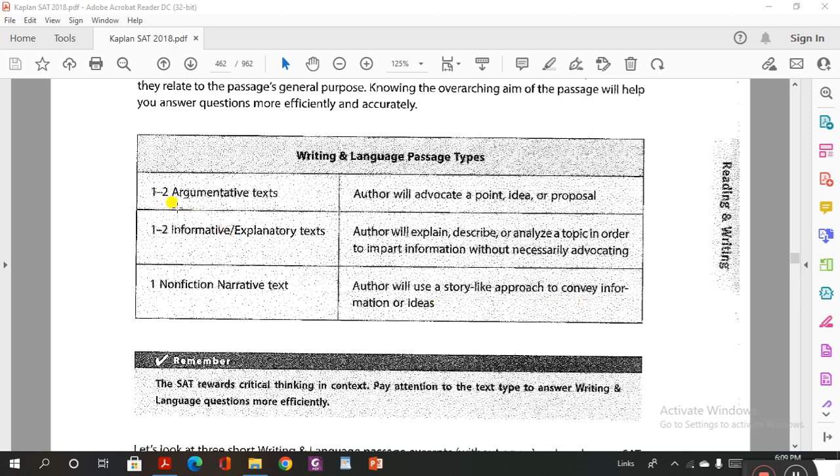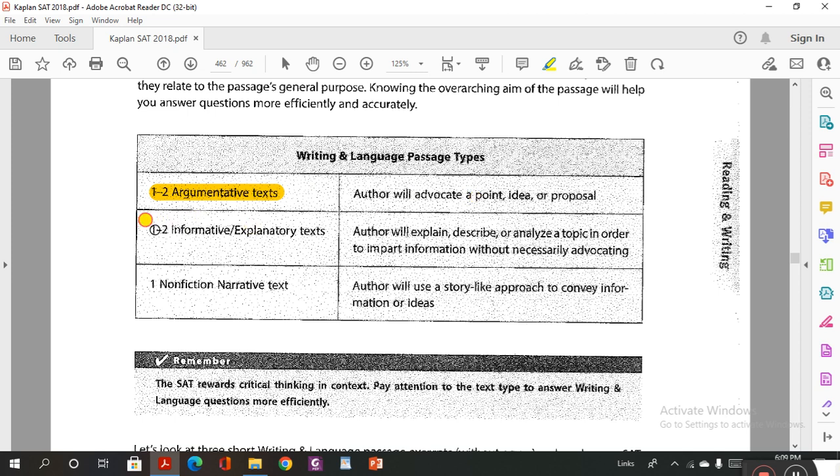The first one, as you see here, is the argumentative text. Yeah, this passage is related to the author's and readers' ideas. We can say positive ideas, negative ideas, and so on.